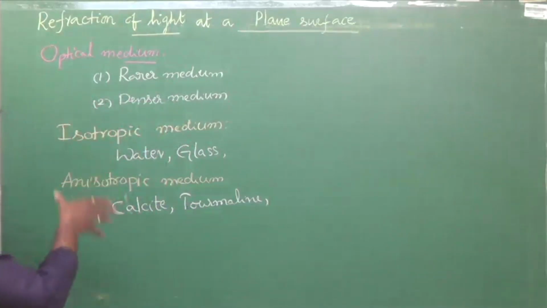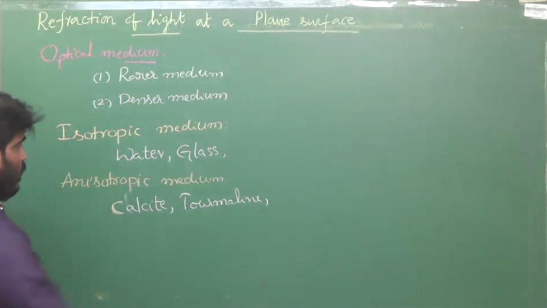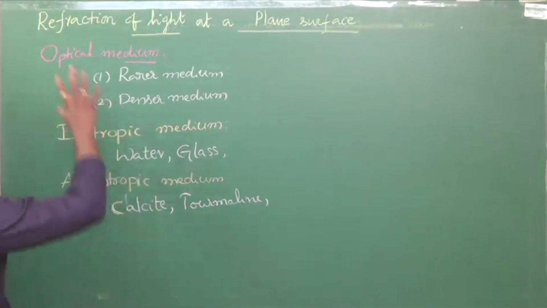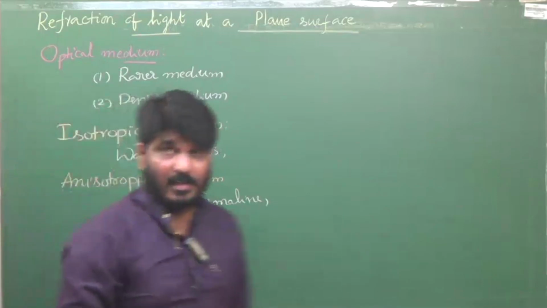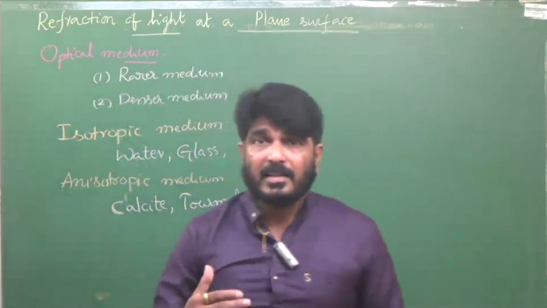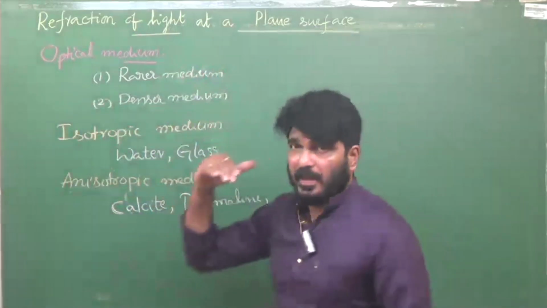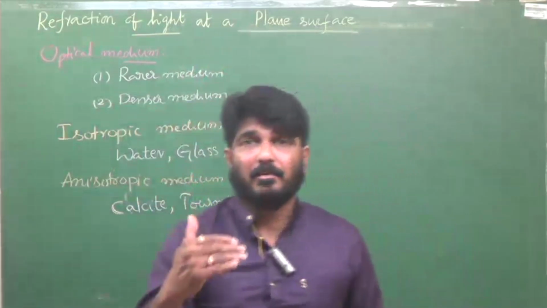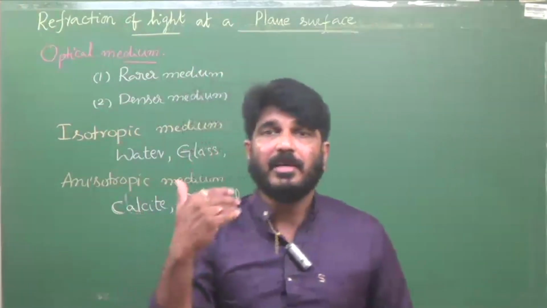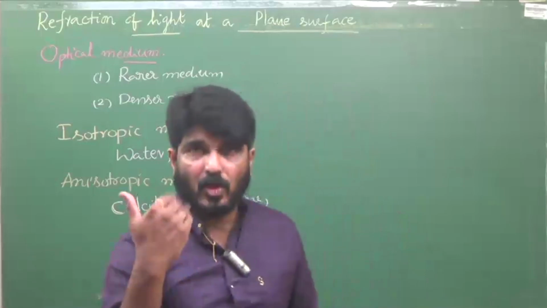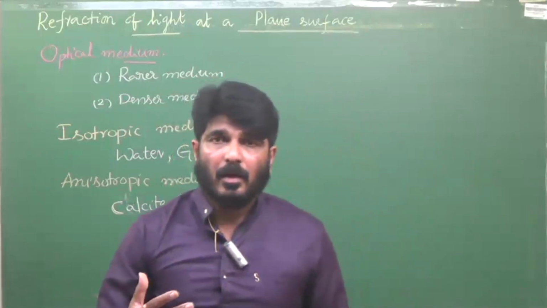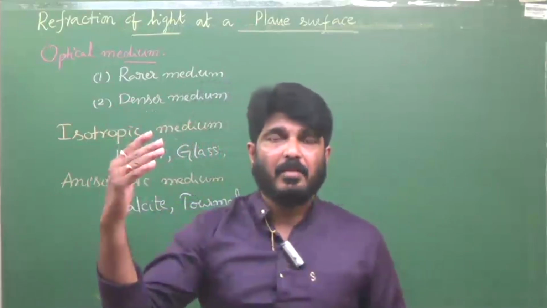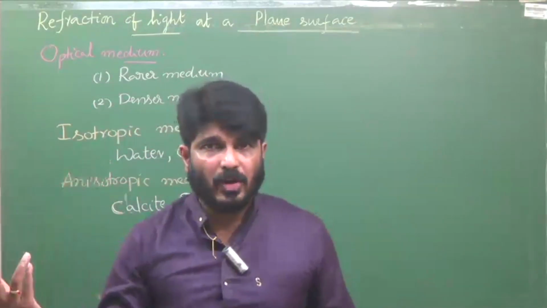So this is the introduction required to understand refraction, because refraction takes place when light propagates or enters from one medium to another medium. For example, if throughout there is only one medium, there is no refraction at all.